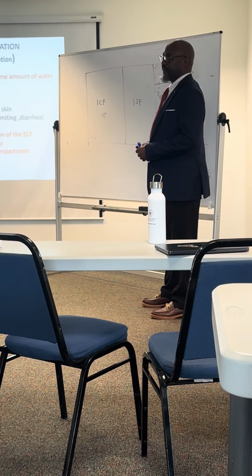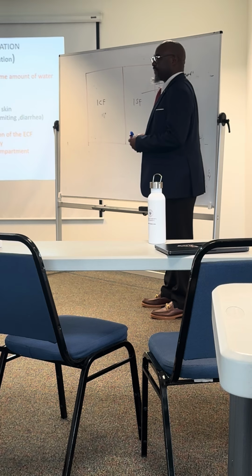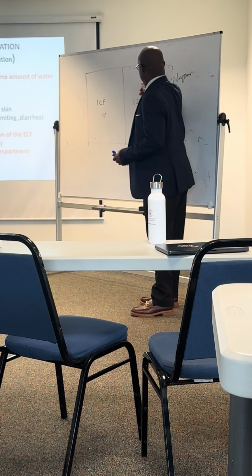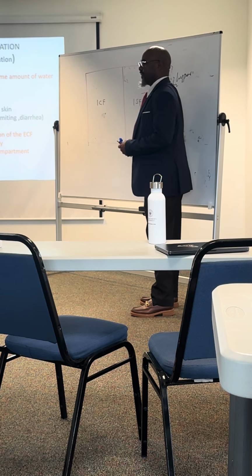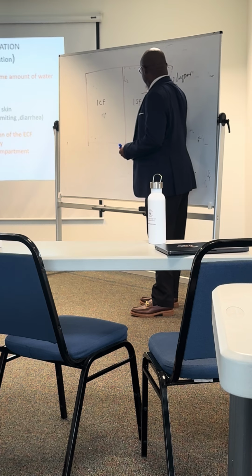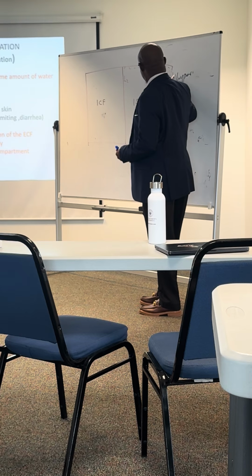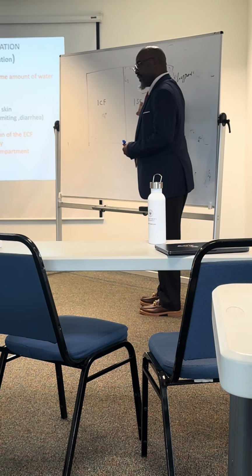What will happen? Water will move from here to dilute it. If this was the original volume of water, this is filled up. By the time water moves here, we have L2. Does that make sense? As water continues to move, if this was L2 during dehydration, we're going to have L3. It's going to increase, as water moves from here to here.